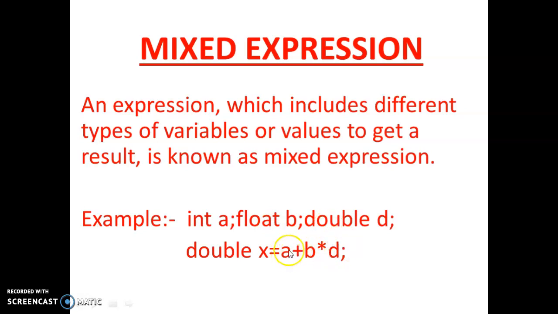So we add one integer and one float. Then after addition we multiply with one double, or rather, first multiplication: one float and one double are multiplied, then it adds this one integer. So it is mixed up. One integer, one float, one double, and we store in one double. So it is the mix-up of different data types. That's why it's called a mixed expression. Now come to the definition: an expression which includes different types of variables.